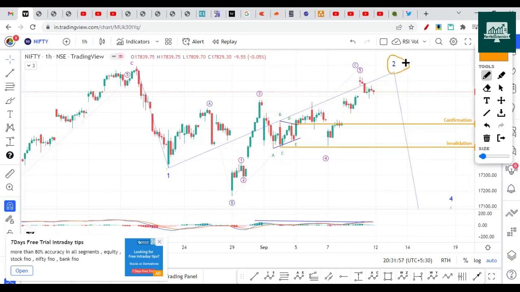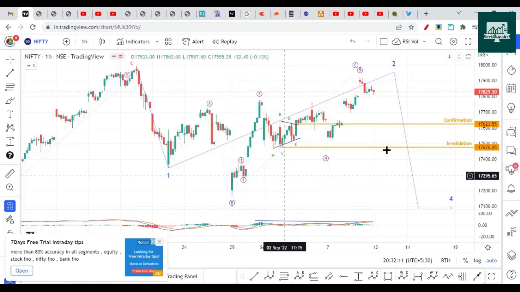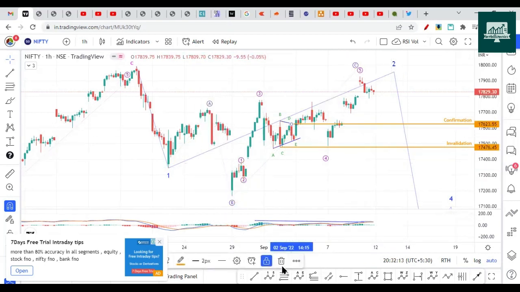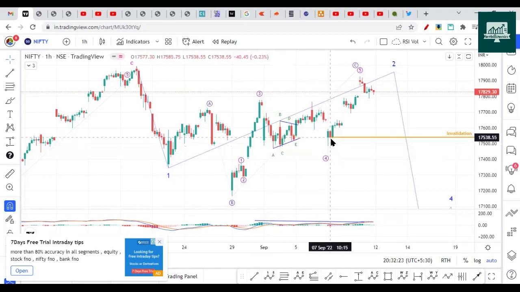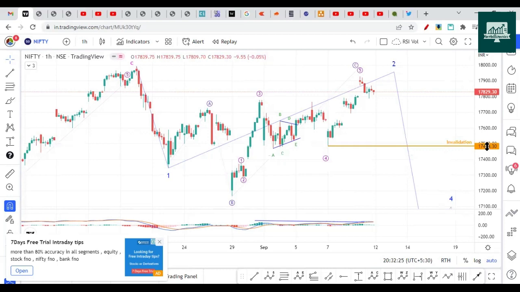So this wave 2 is still in progress, and it can be A, B, and then wave C, which is a 5-wave structure. 1, 2, 3, 4, and 5 can be counted like this. So for this to continue the drop on the downside, we need to change the levels, because what we need now is a break below this level where it had made a low on the 4th wave. Sorry, this level should be sufficient. So a 17,484 break should be a sufficient signal for this case to be activated.